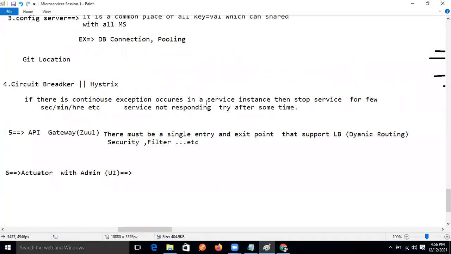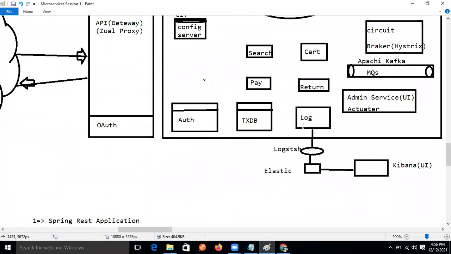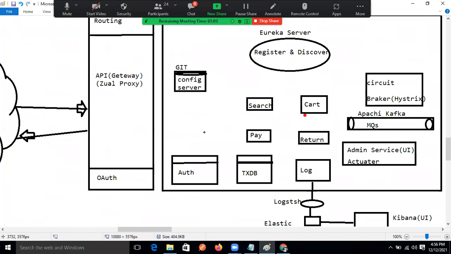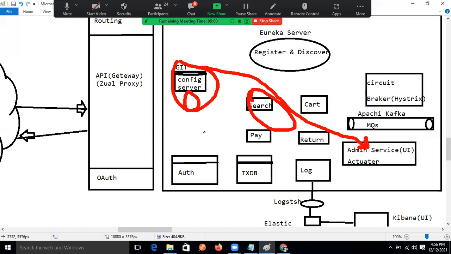Actuator is what? Whatever properties we are using in the Git, it monitors whether that property is loaded or not, and whether this project object is created or not. Those pieces of information are stored, and if we want to monitor that information, then we need the Actuator.